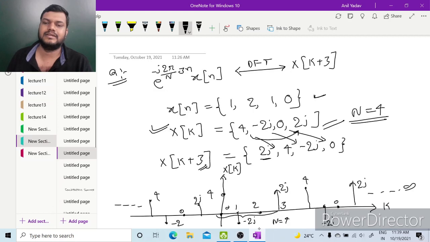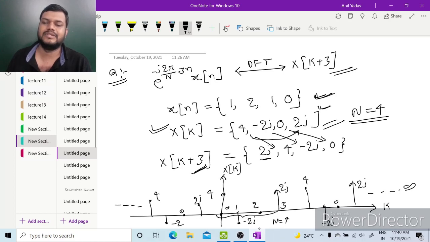So in this case one example is, let us say e to the power minus j 2 pi by N, 3n, so k naught is 3. 3n x of n will have DFT as x of k plus 3. So x of n is again the same 1, 2, 1 and 0. Its X of k is 4 minus 2j, 0 and 2j, and X of k plus 3 will be shifting left hand side.